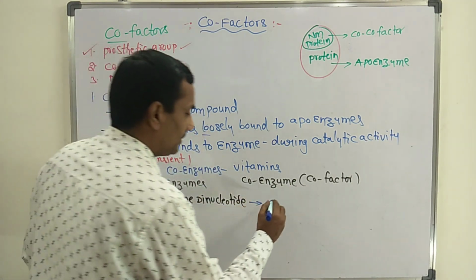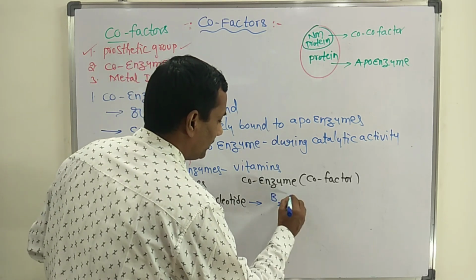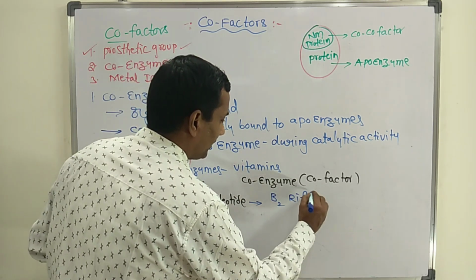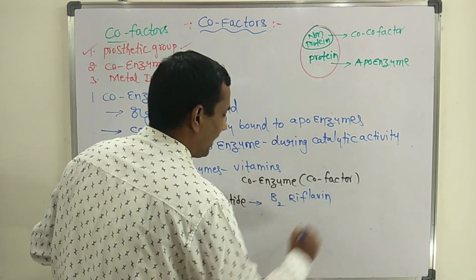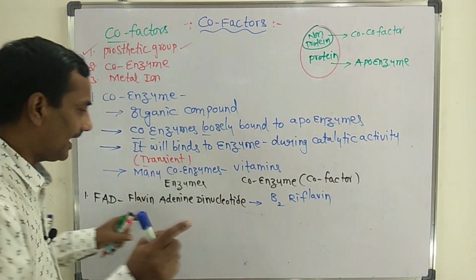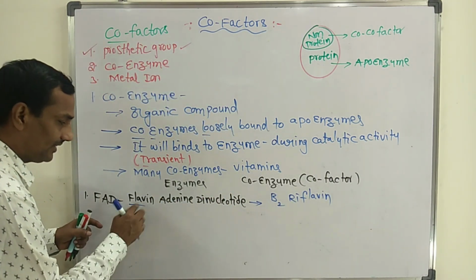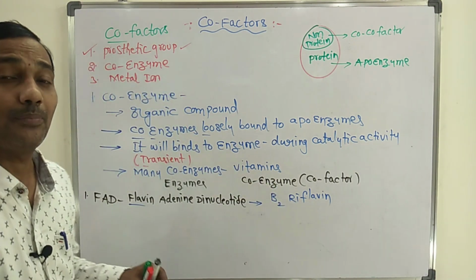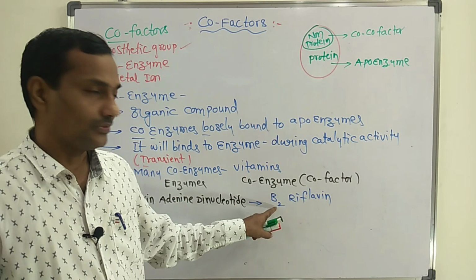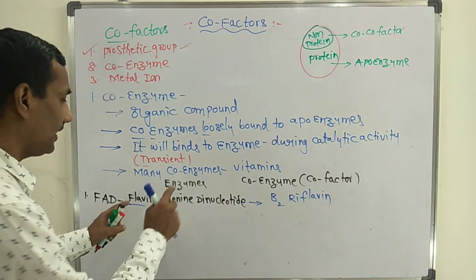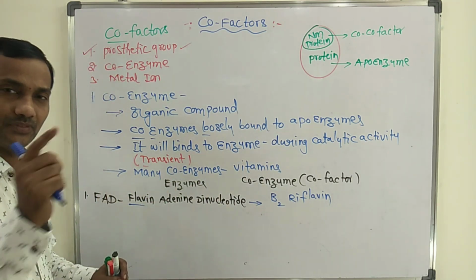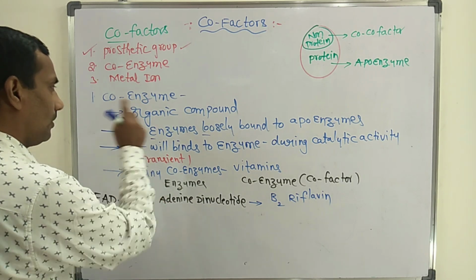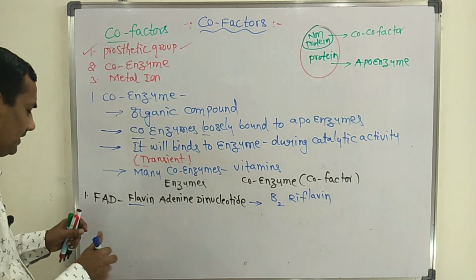That coenzyme is B2 vitamin, the chemical name riboflavin. Flavin is there. Riboflavin is a type of B complex vitamin. This riboflavin is found in FAD enzyme. That is the first well-known example for coenzyme.